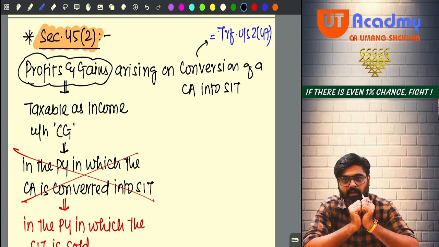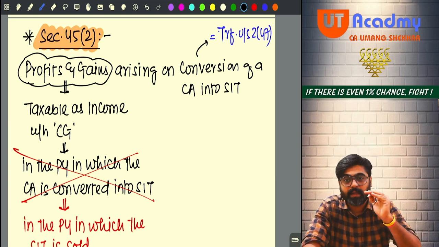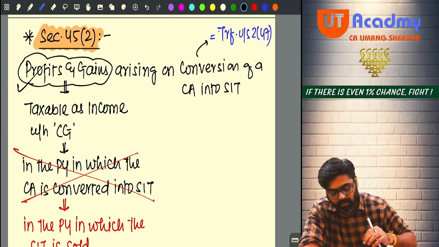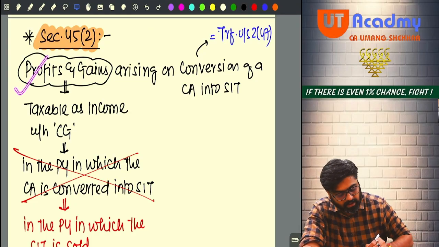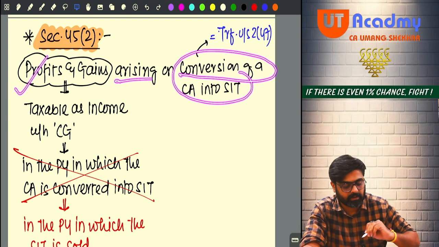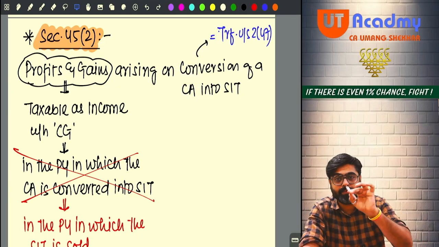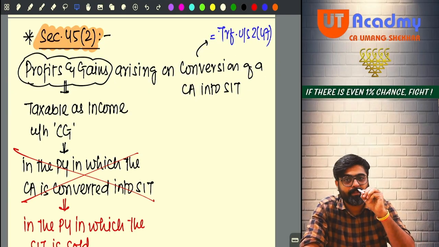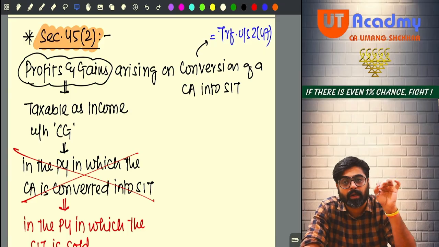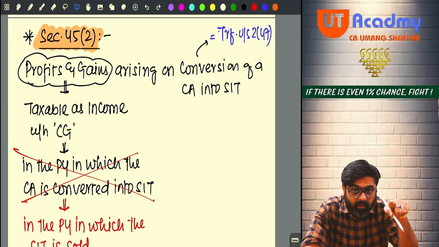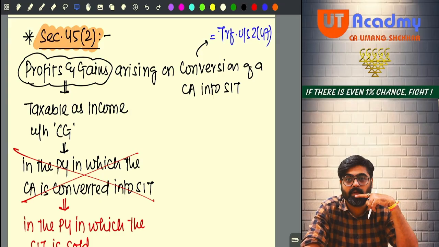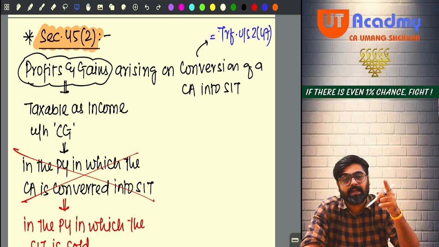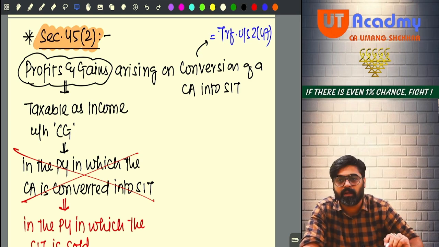So what they are telling under section 45(2) is that if any profit or gain arises on conversion of a capital asset into stock in trade, meaning that you had a capital asset and now you are converting that capital asset into stock in trade of your business, then any gain arising at the time of that conversion will also be taxable under this head.